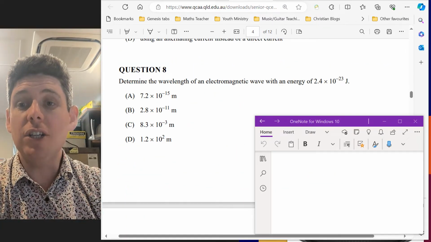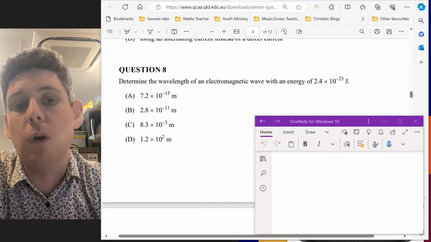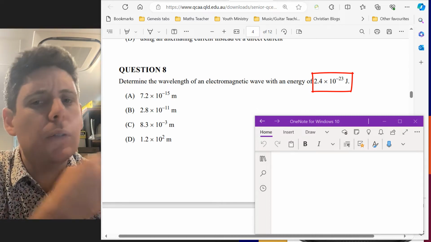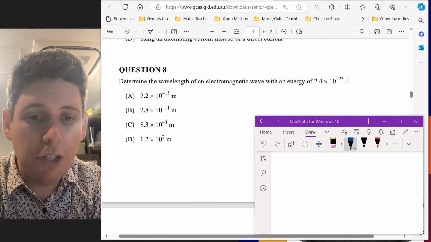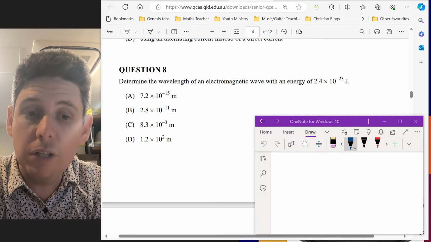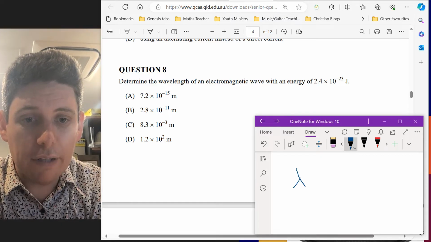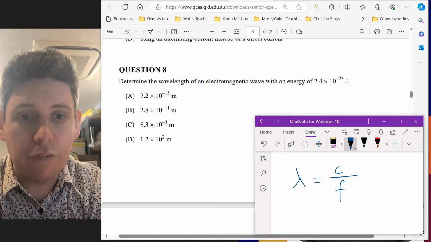Okay, question 8. Determine the wavelength of an electromagnetic wave with energy of blah, blah, blah. Okay, so we've got an electromagnetic wave, that's light. Hopefully you're familiar, from the quantum unit, with this formula here: wavelength equals c divided by frequency.